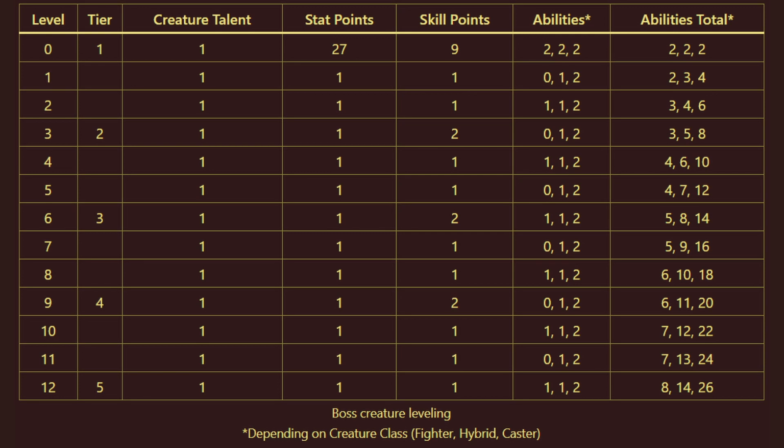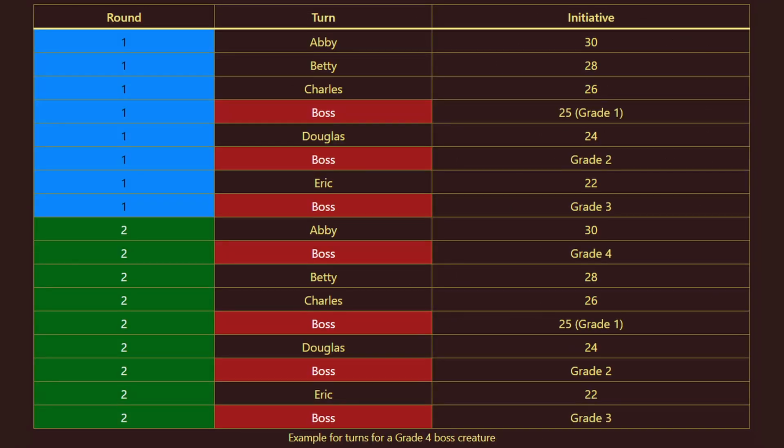For example, a hybrid level 1 boss creature with a constitution of 12 and a will of 10 would have a vitality of 12 plus 5 equaling 17, and a willpower of 10 plus 3 equaling 13 if they were grade 1. A grade 2 boss would have 17 times 2 equaling 34 vitality and 13 times 2 equaling 26 willpower. A grade 3 boss would have 17 times 3 equaling 51 vitality and 13 times 3 equaling 39 willpower, and so on. For every grade beyond the first, they gain 1 additional turn per round.